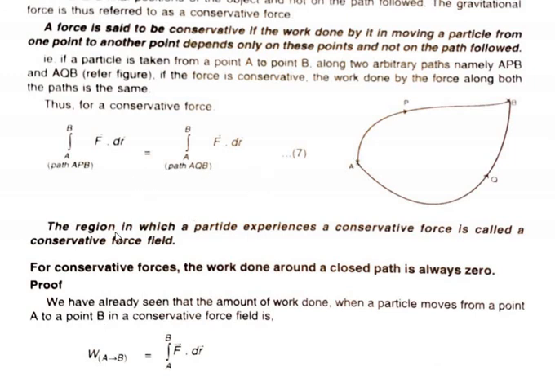This is an application of the fact that work done is independent of path. Using this property we can prove that in a conservative force field the work done around a closed path is always 0.